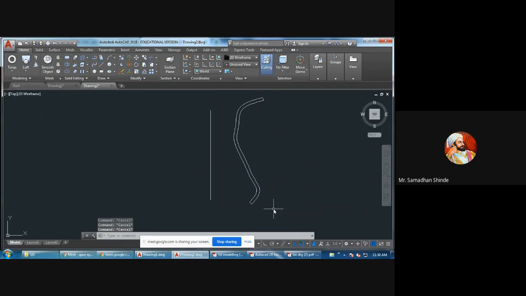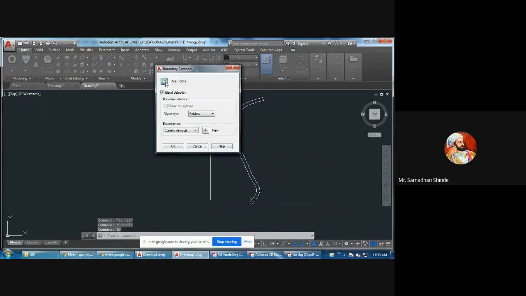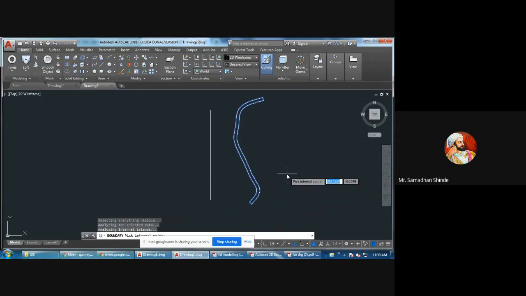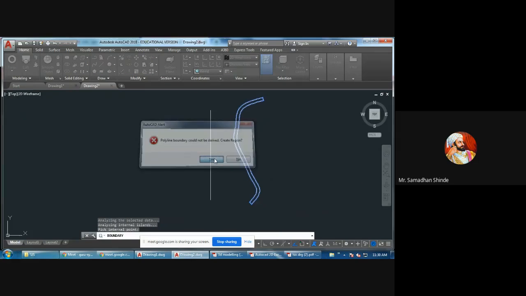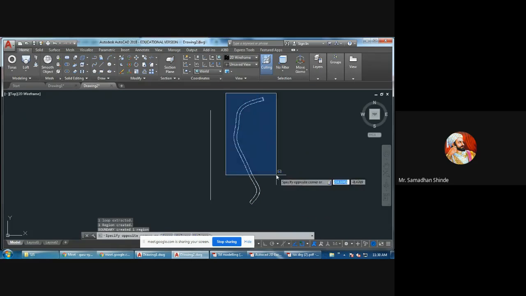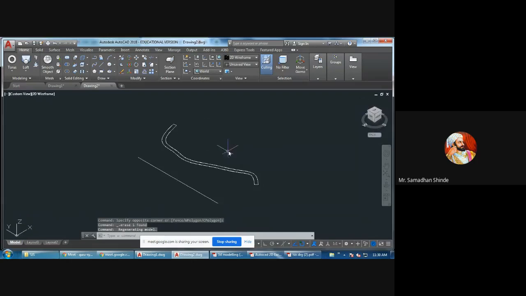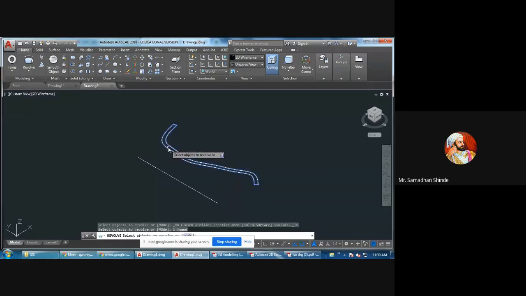So, boundary. Then you have to go to the home symbol, then here you can select revolve, select object, enter.